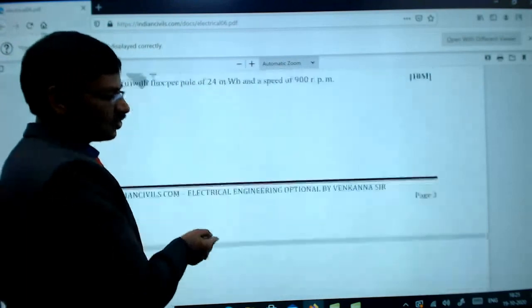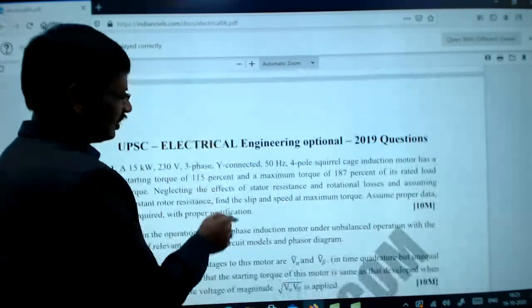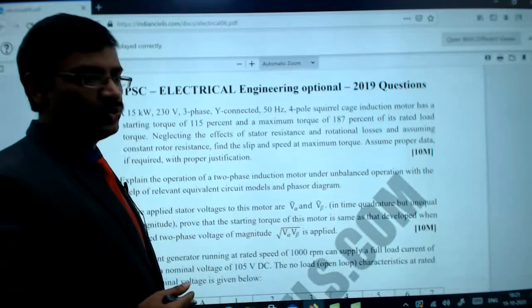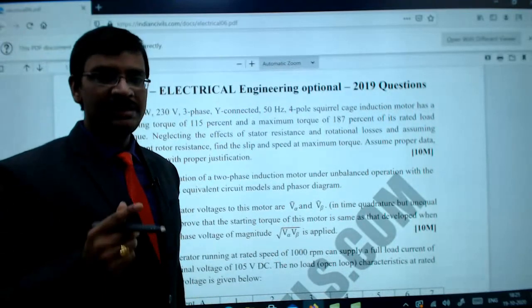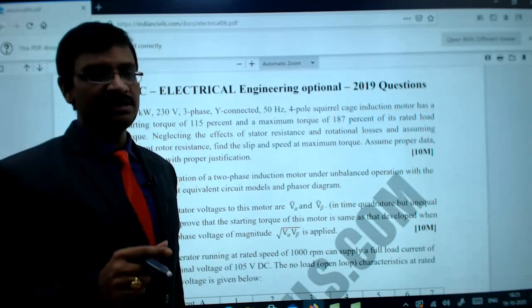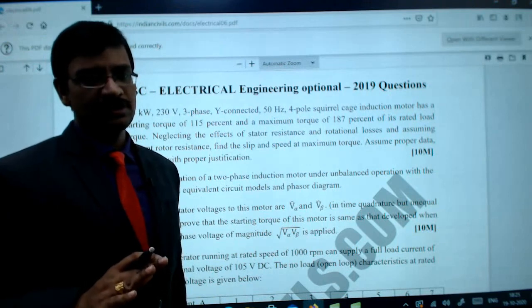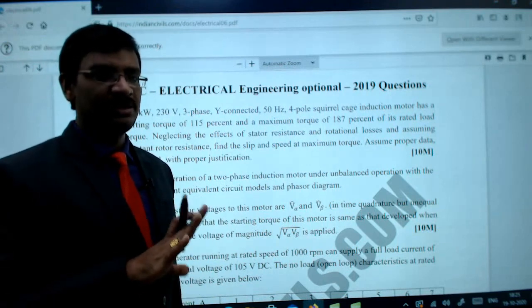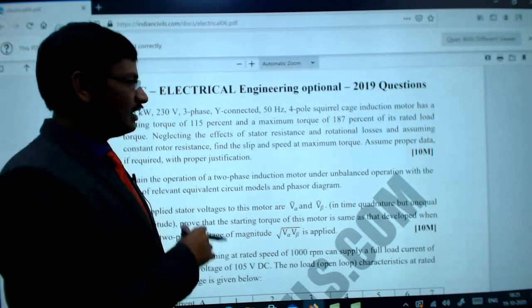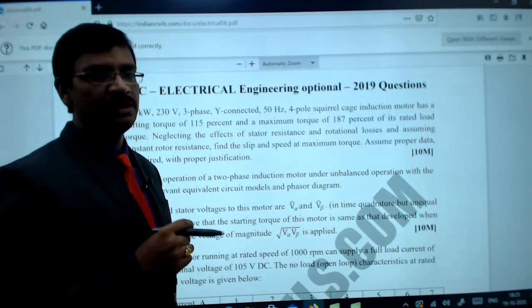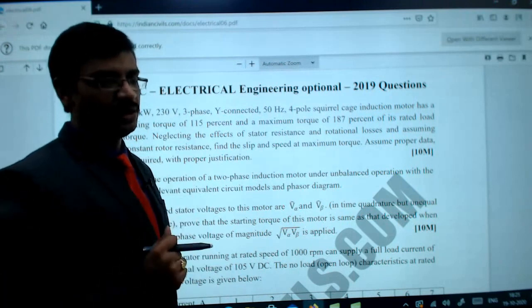So this electromechanical energy conversion, by looking at all these papers, even though you are from an electronics engineering background, you don't need to worry, because DC machines are equivalent to circuit solving, right? So not much confusion is there. If you understand the basic principles, then you are there at the DC machine. And if you notice, the weightage of the electromechanical energy conversion is mostly to the DC machines. So you have to keep that in mind.